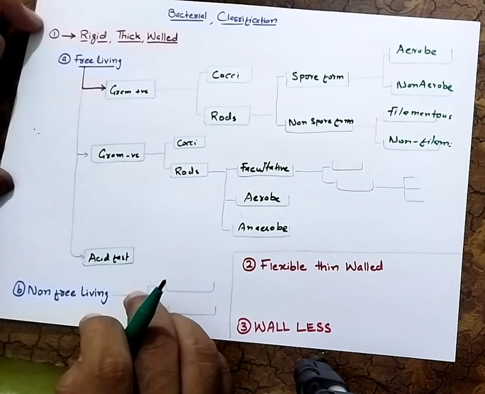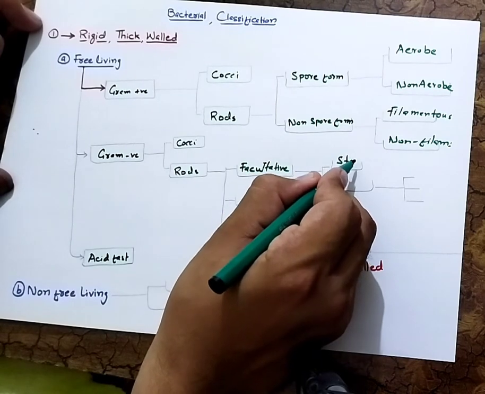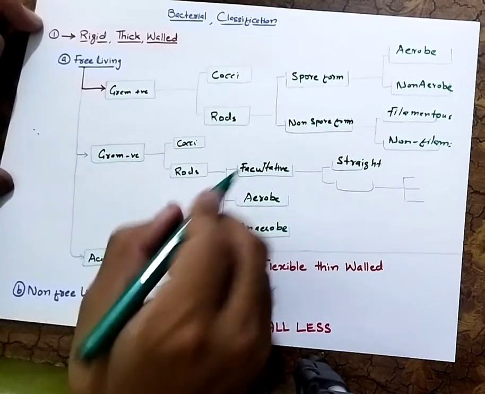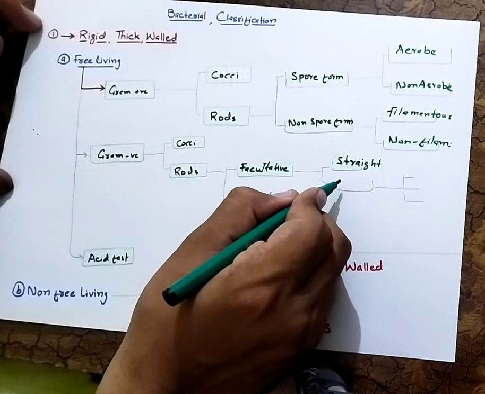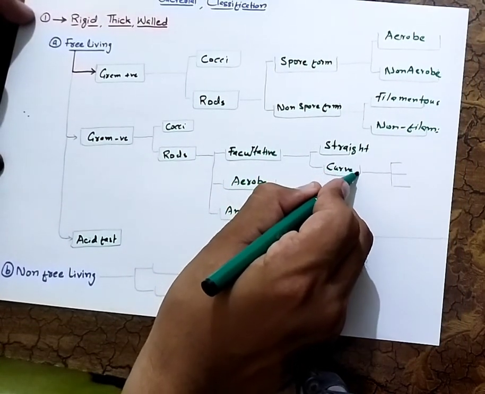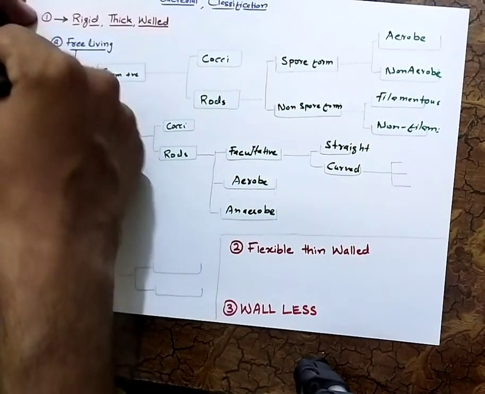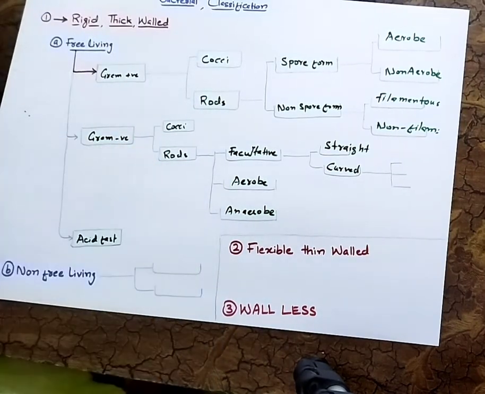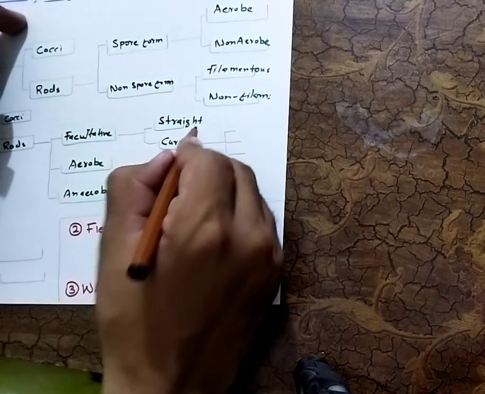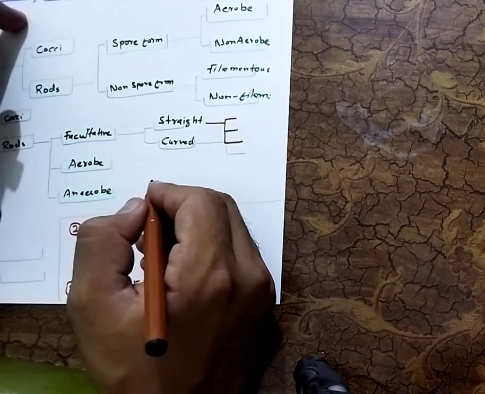So facultative rods are further divided into straight bacteria or curved, right? Okay? So the straight bacteria are further divided into three classes, right? Into three classes, and these classes are